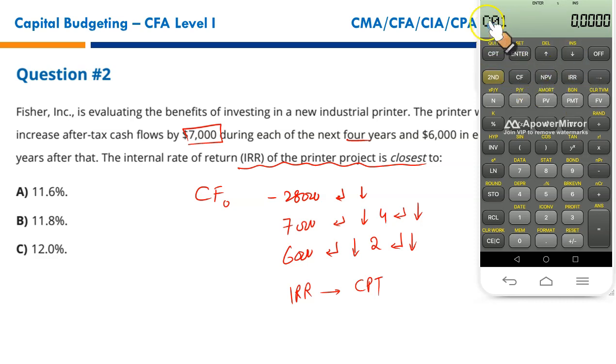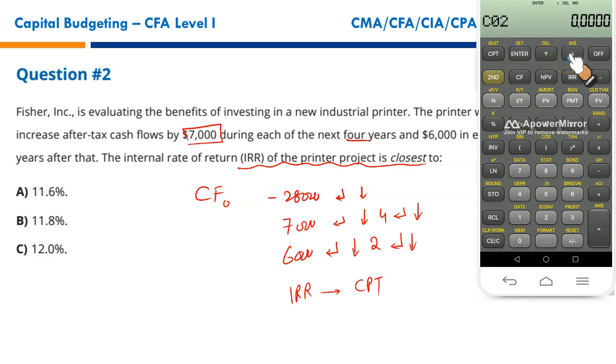Then next, cash flow in year 1 is $7,000. Enter 7,000. Press enter in the same sequence. Press down arrow key. Now, since there are 4 cash flows of $7,000 for the next 4 years, you will have to press 4, enter, down arrow key, done.